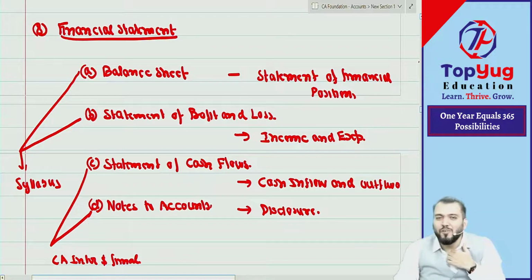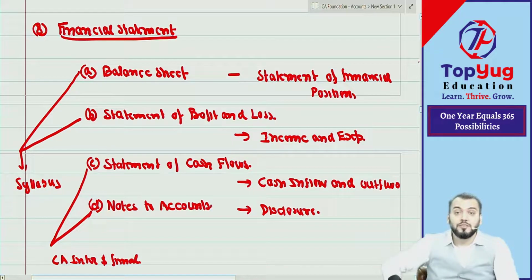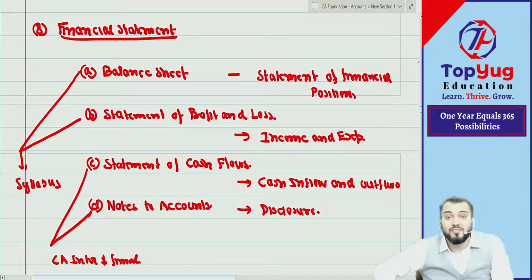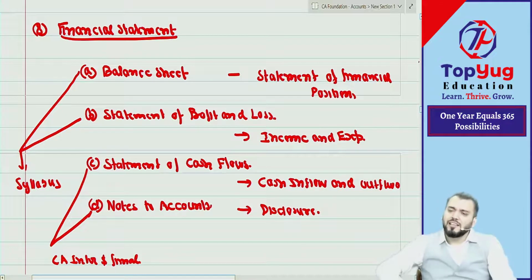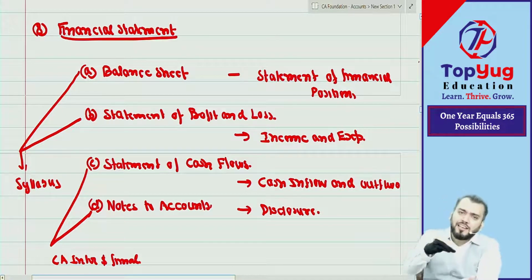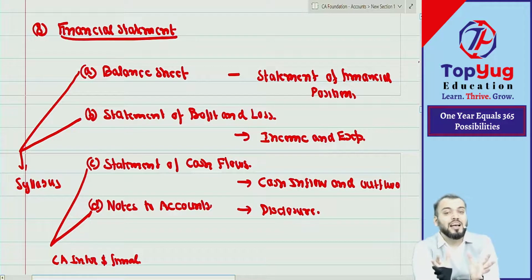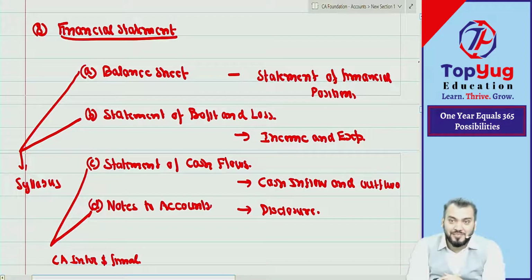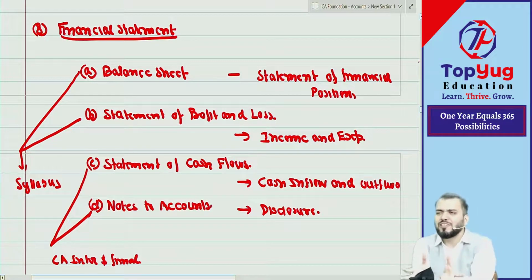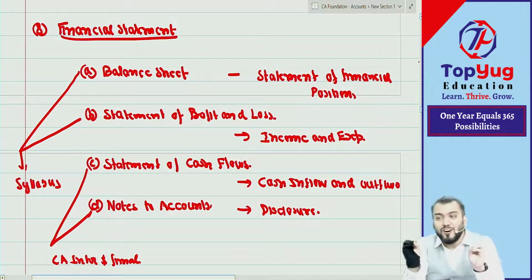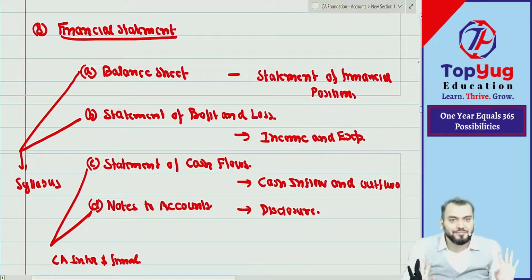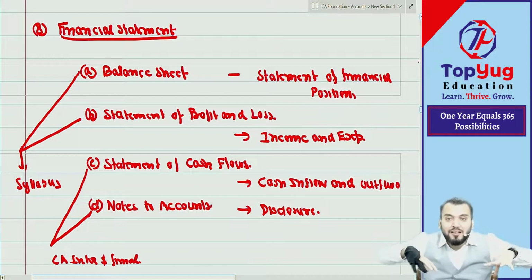Can I say this information should also be given to the user of financial statement? Even though not recorded, all the assets have been given to whom? Bank. This information is required or not required? Required. So there is some information which is not recorded, but is still required to be given to the user of financial statement. That is for disclosure requirement. Detailed discussion we will not do right now. We'll concentrate on the statement of PL and balance sheet.